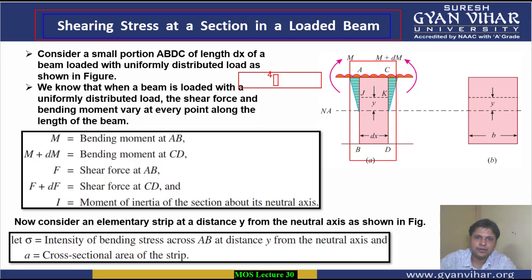This is your A, this is your C, this is your B, and this is your D. This is the small portion we have taken out from the complete beam. The small portion is your ABDC, and let its length be equal to dx, and let it be loaded with a UDL, a uniformly distributed load. We are considering that there is a UDL which is acting on the beam.